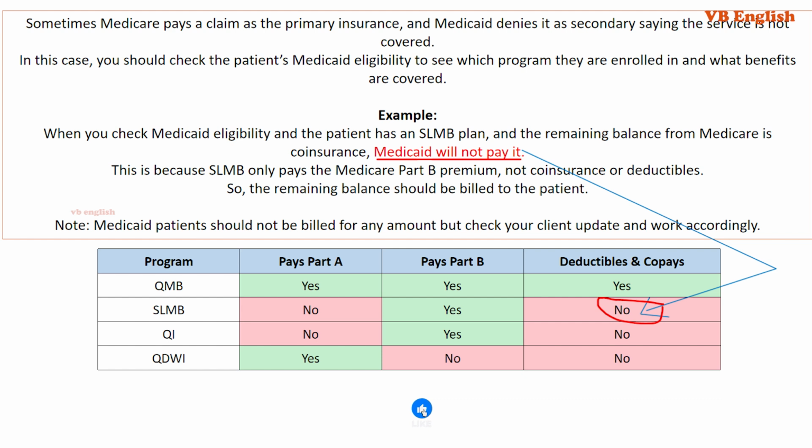Sometimes Medicare pays a claim as the primary insurance, and Medicaid denies it as secondary, saying the service is not covered. In this case, you should check the patient's Medicaid eligibility to see which program they are enrolled in and what benefits are covered. Example: when you check Medicaid eligibility and the patient has an SLMB plan and the remaining balance from Medicare is coinsurance, Medicaid will not pay it. This is because SLMB only pays the Medicare Part B premium, not coinsurance or deductibles, so the remaining balance should be billed to the patient. Note: Medicaid patients should not be billed for any amount, but check your client update and work accordingly.